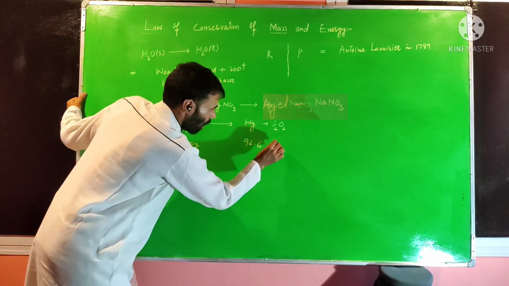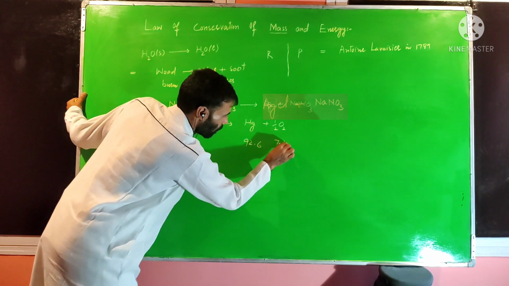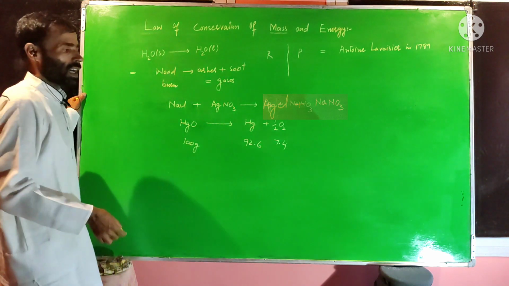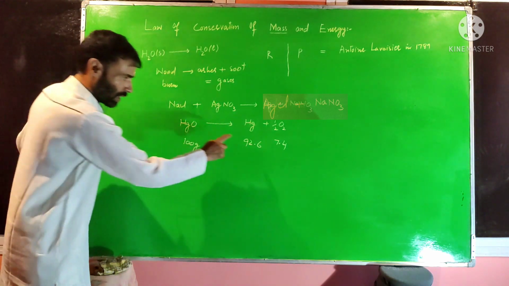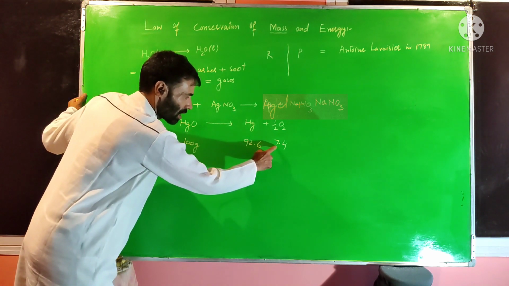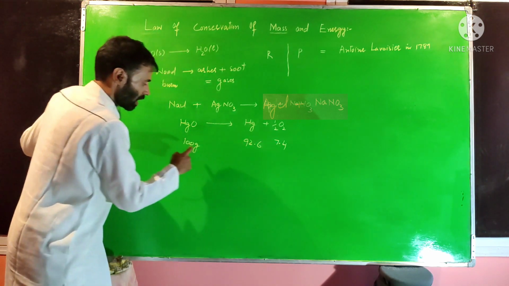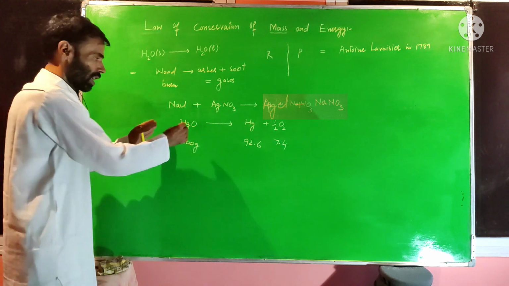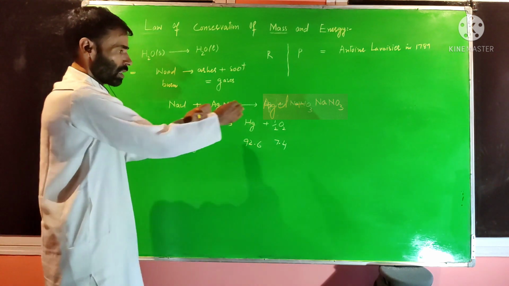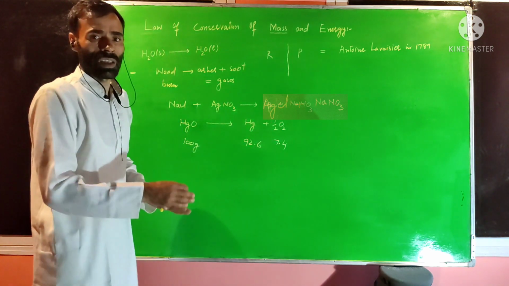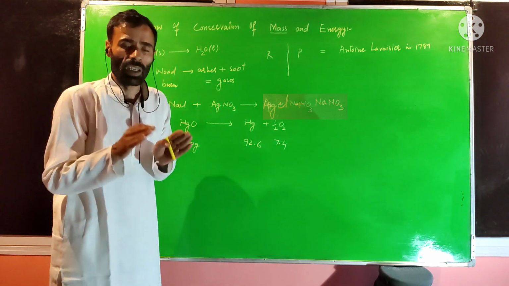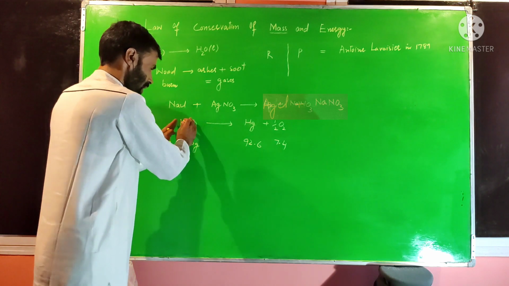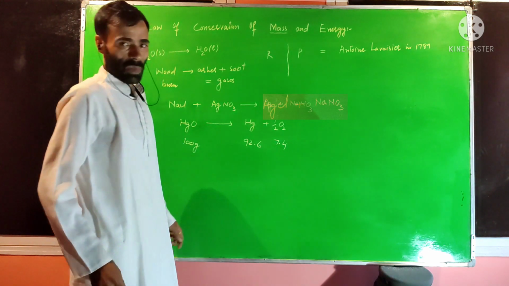After that, 7.4 gram of oxygen gas will be released. Now their sum, 92.6 plus 7.4, is again equal to 100 gram. So within this reaction, the mass of reactants is equal to the mass of products. So we can conclude that in any chemical reaction, the mass of reactants is equal to the mass of products.